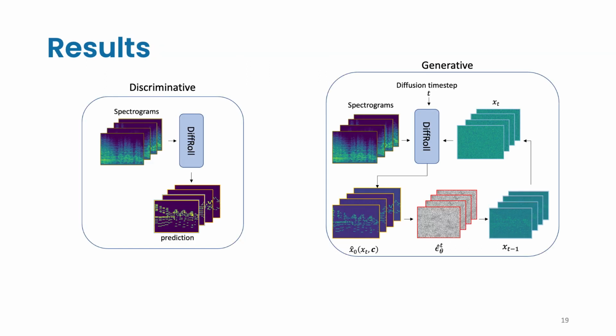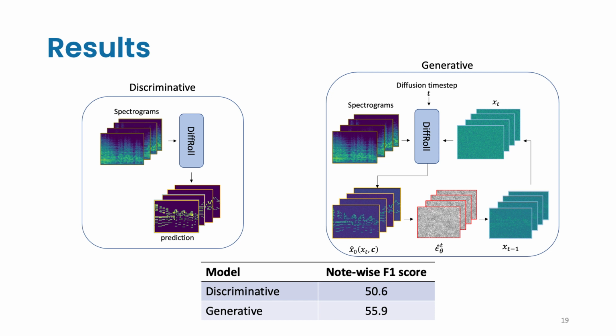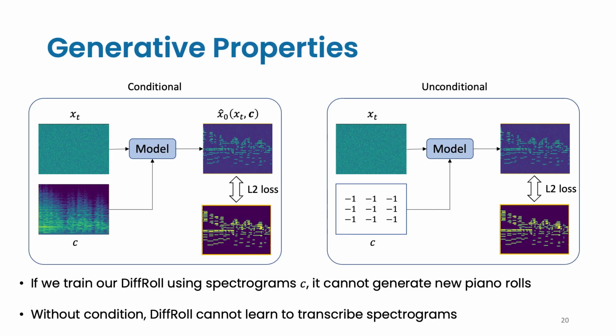We use the same model architecture for both discriminative AMT and generative AMT. But in discriminative AMT, the diffusion time step is removed and the spectrogram is used as the input instead of the condition. Here's the result. Generative AMT has a higher transcription accuracy than the discriminative AMT. In the following section, we will explore the generative properties of DiffRoll.